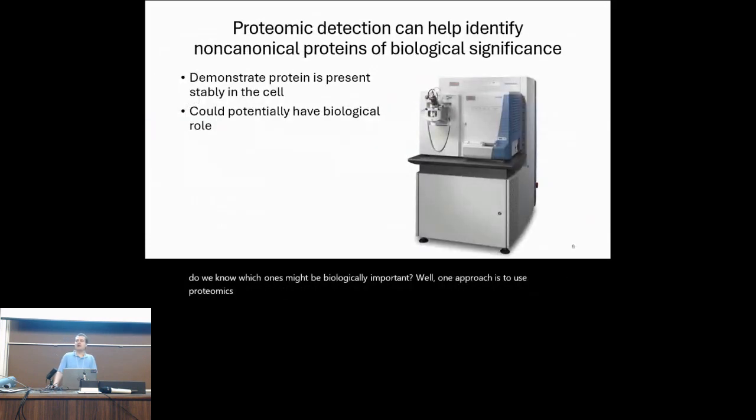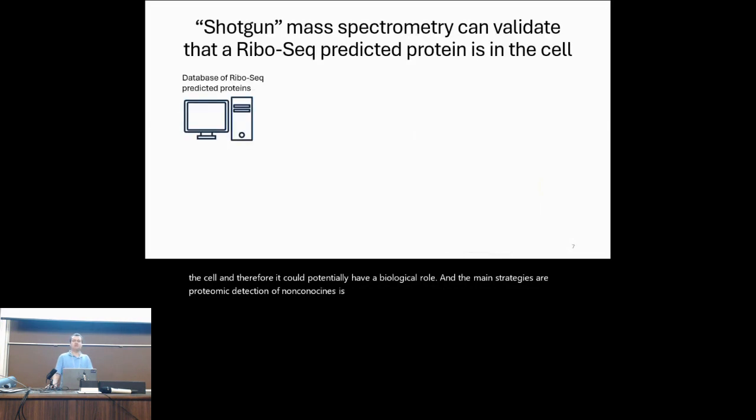Proteomic detection of a non-canonical protein demonstrates that the protein exists stably in a cell and therefore could potentially have a biological role. And the main strategy used for proteomic detection of non-canonical proteins is called shotgun mass spectrometry. Shotgun mass spectrometry can validate that a RiboSeq predicted protein is actually present in the cell.